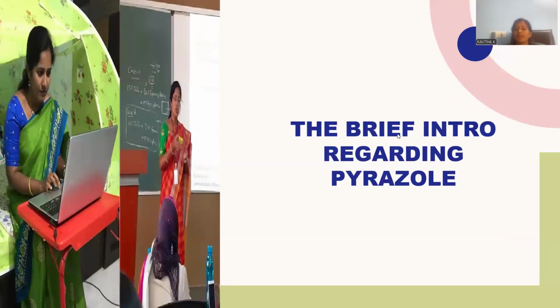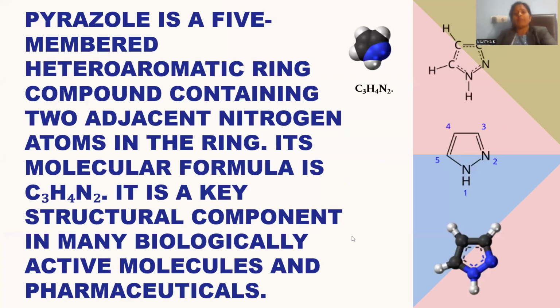First of all, let me provide a brief intro regarding the pyrazole molecule. Pyrazole is a five-membered heterocyclic ring system, and there are two adjacent nitrogen atoms in the ring, located at positions 1 and 2. Its molecular formula is C3H4N2, meaning three carbon atoms and two nitrogens. All three carbons are linked with hydrogens, and in addition one of the nitrogens is also linked with a hydrogen. That is why C3H4N2 is the molecular formula.